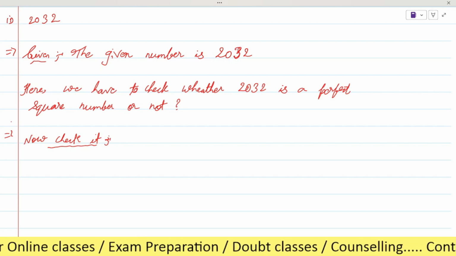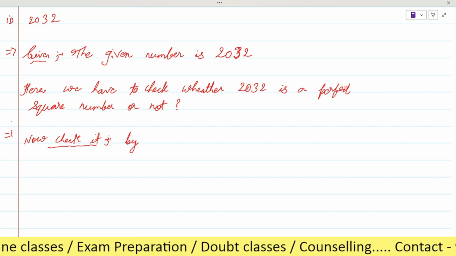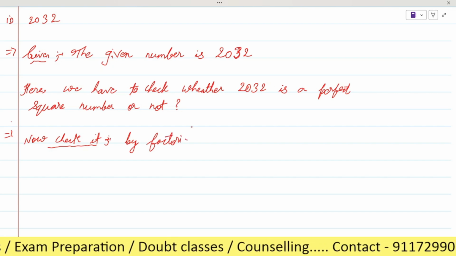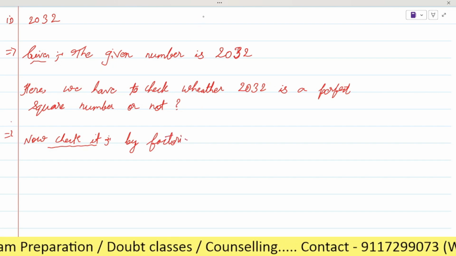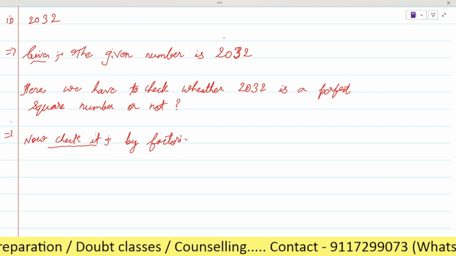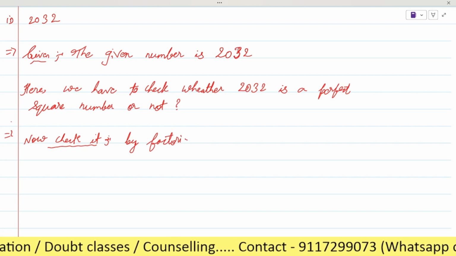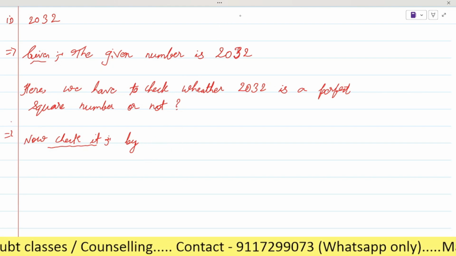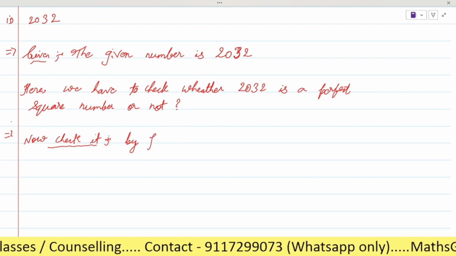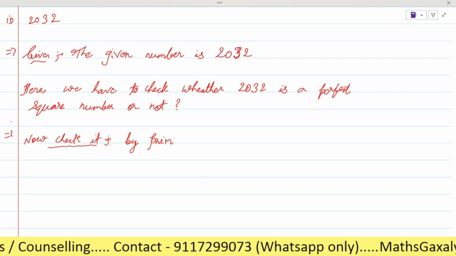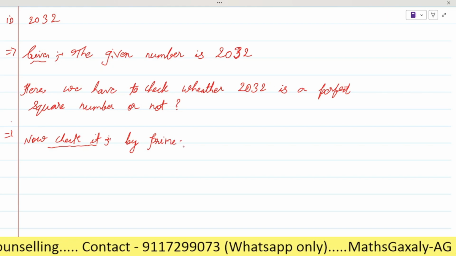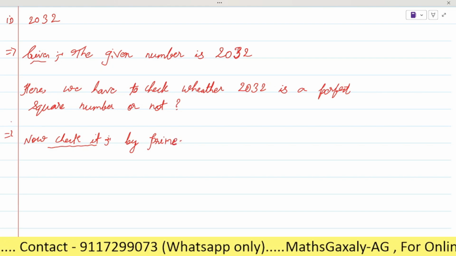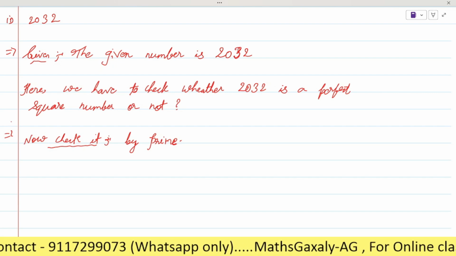So now check it, okay. So here we will write by factorization method, or you can say by prime factorization method. This one is also known as factorization or prime factorization, both are the same, okay. Yes, sir, I know it as prime factorization. Okay, no problem. So prime factorization and factorization are both the same thing, okay.